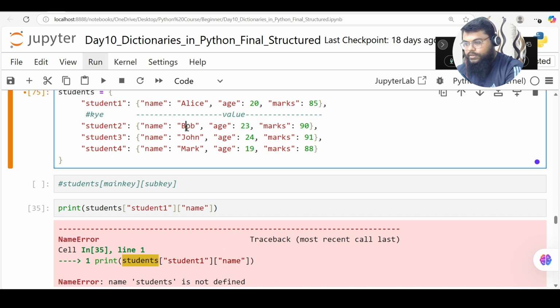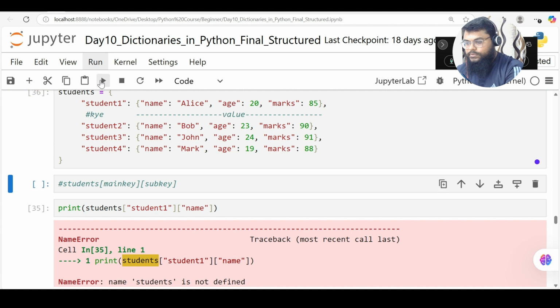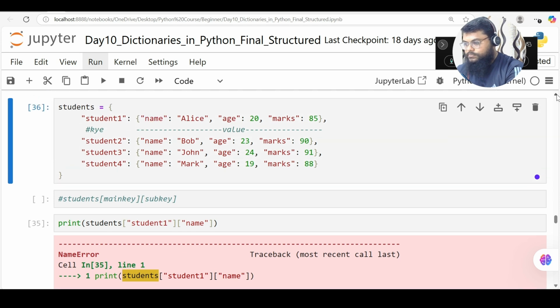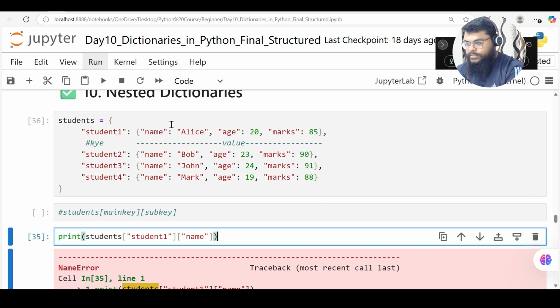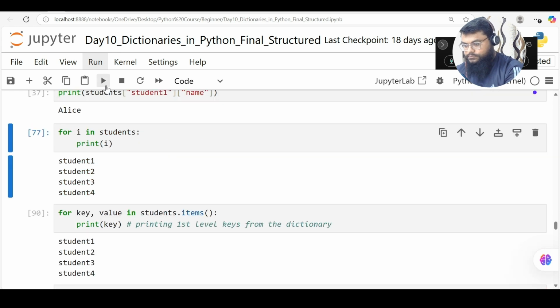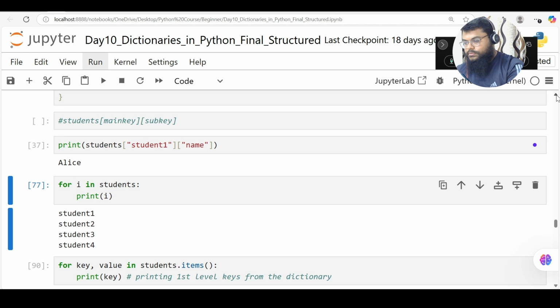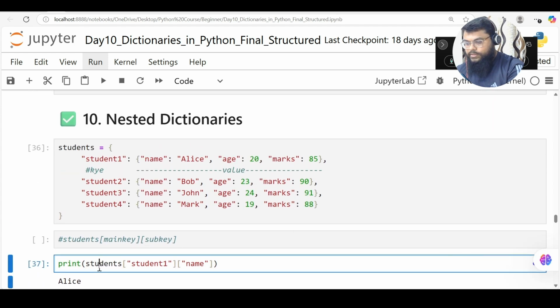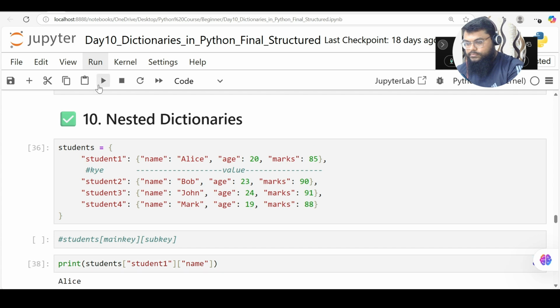Students is not okay. I need to run this particular. Okay, so I ran this. Now students dictionary is declared now. So let me run this print statement. So now you can see we got Alice. When I run this, we got Alice.